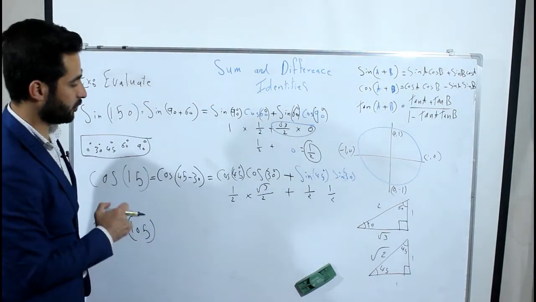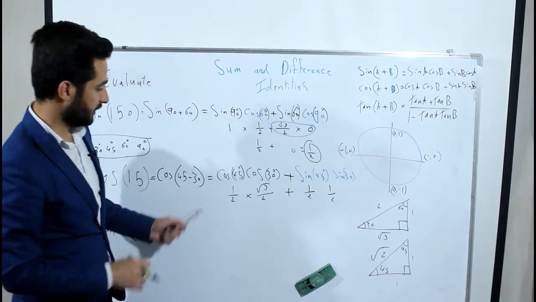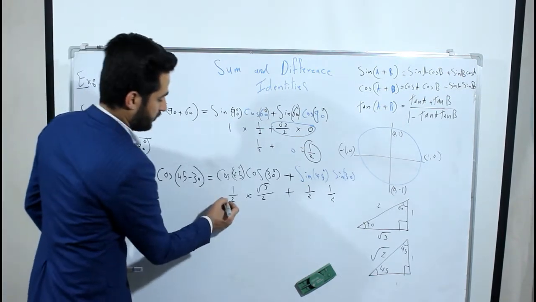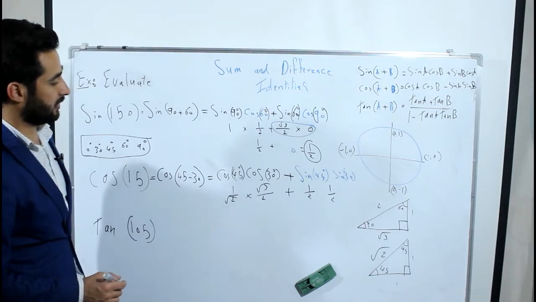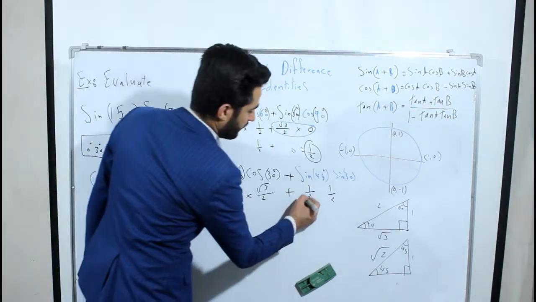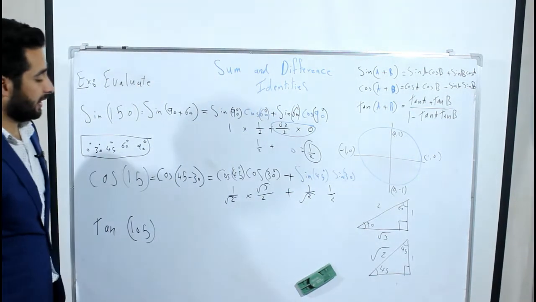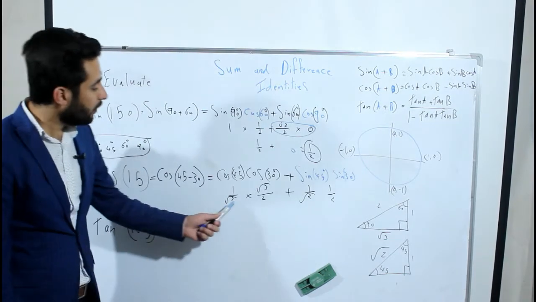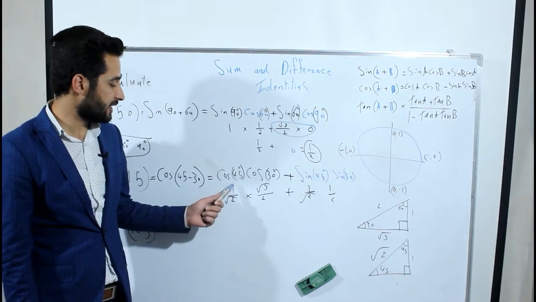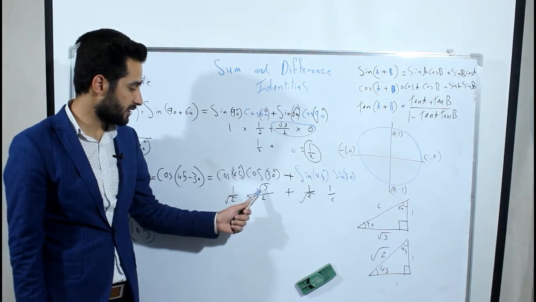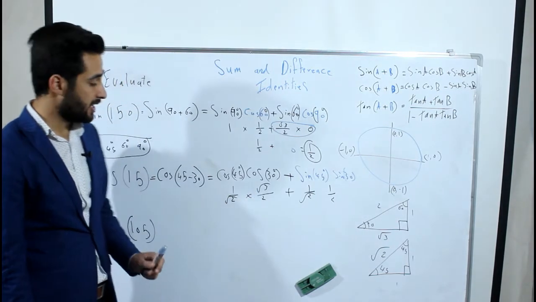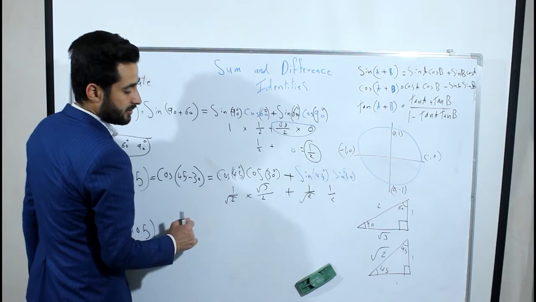And what should we do now? We have square root of 2, of course, here. And here we have 1 over square root of 2. Now, here we have cosine 45 as 1 over square root of 2 and cosine 30 is square root of 3 over 2. We have to multiply those two.